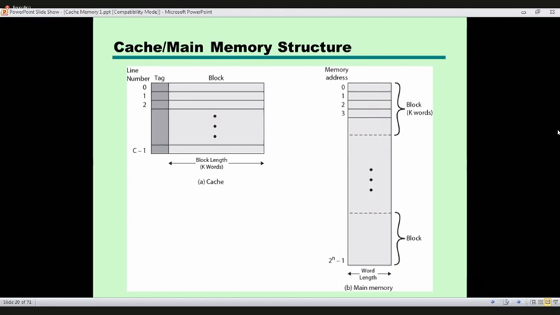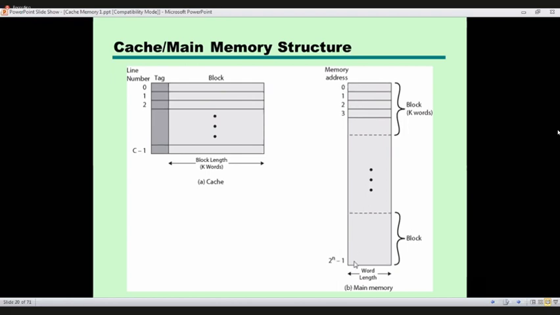And there is a portion called tag that is to identify each block, and this is called line number. Now see this.